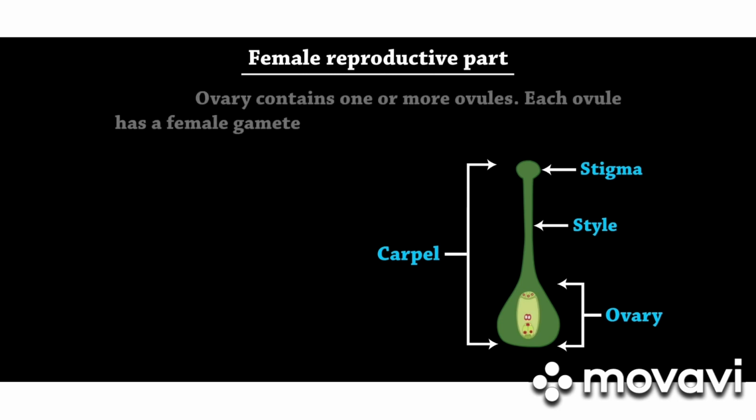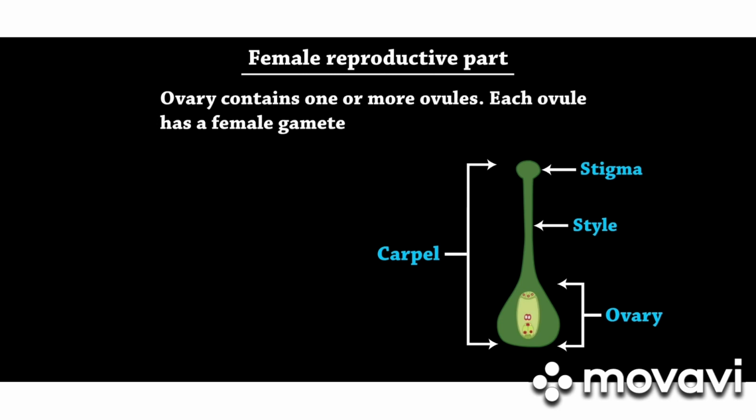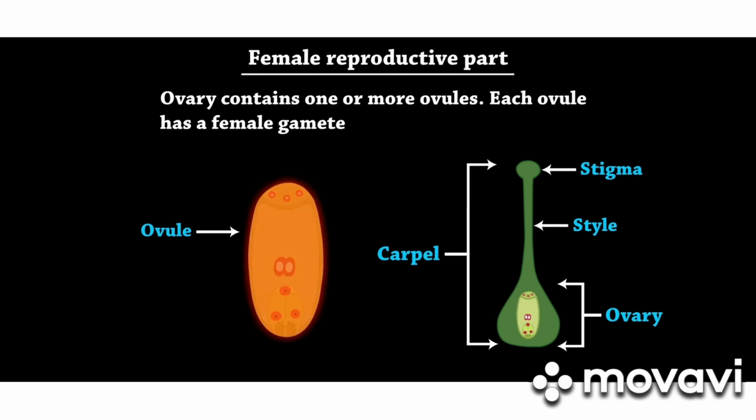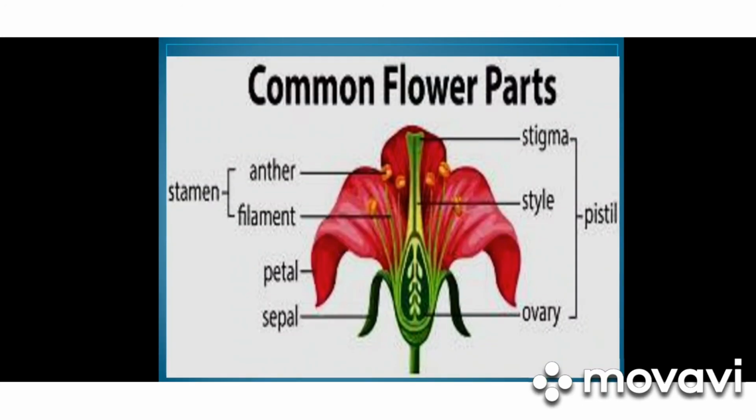This is the base part of the female reproductive part, and this ovary has ovules or egg cells. These are the female reproductive cells. Hope you have understood the important parts of a flower. They are sepal, petal, stamen and pistil or carpel. The female and male reproductive parts of flowers are the pistil or carpel and the stamen, the male reproductive part.